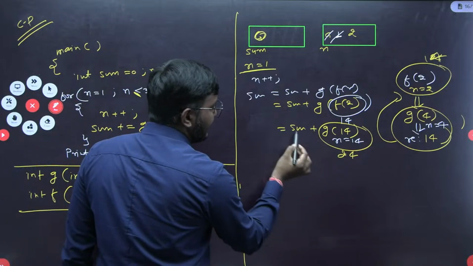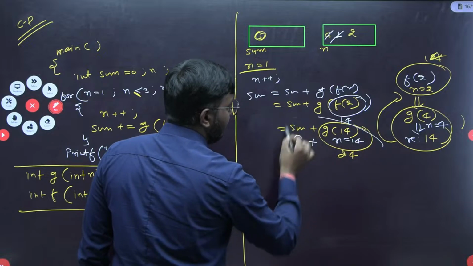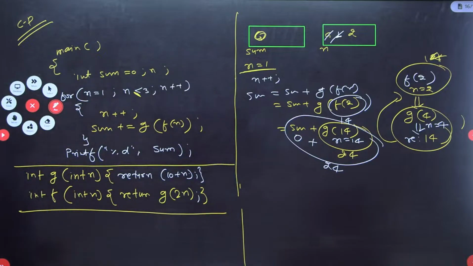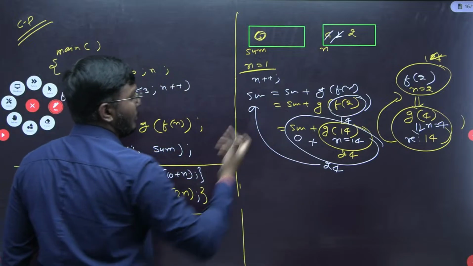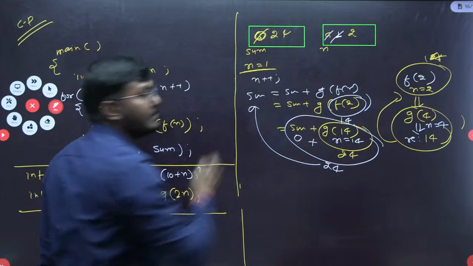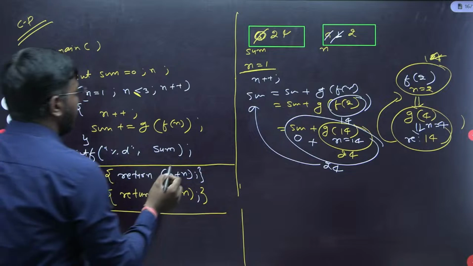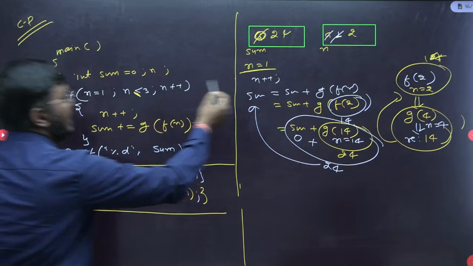Understood? Now what is the sum? Sum is 0 here. So 0 plus sum is 24. This value is 24 here. Getting my point? Understood? Fine. So this 24 is related to sum here. Sum is now 24. Understood? Clear? Fine. Now n will be incremented, so this will become our n equal to 3.